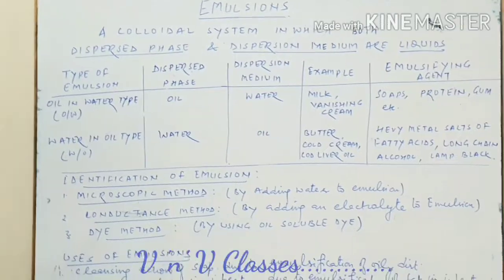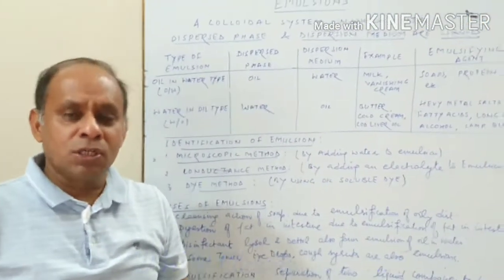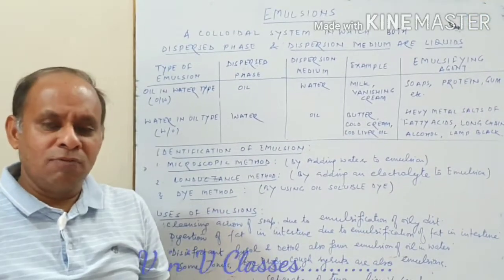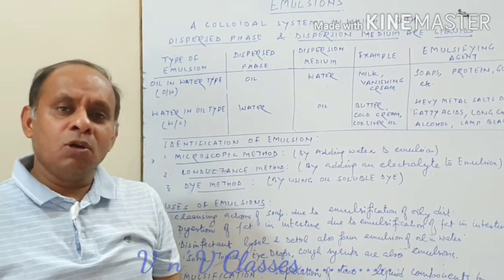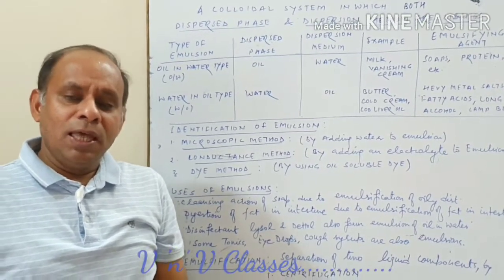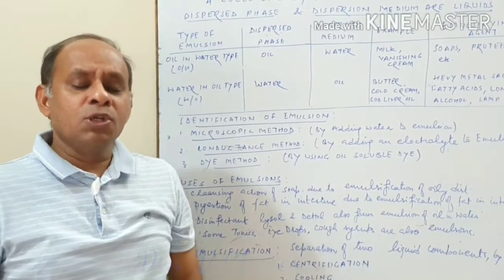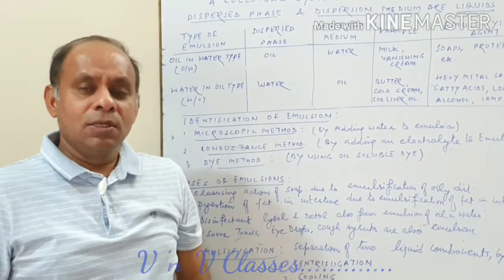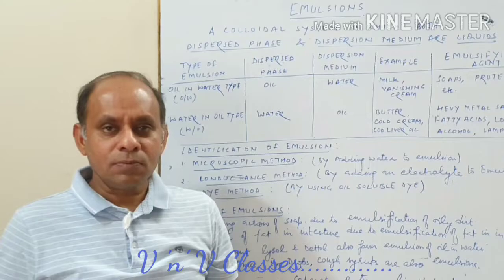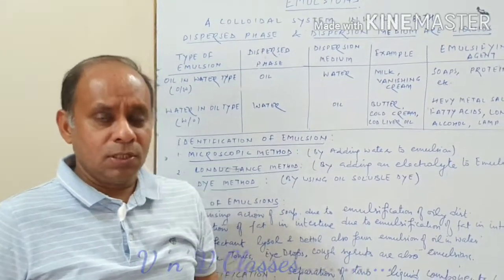So emulsion is a colloidal system in which the disperse phase and dispersion medium are both liquids. This is called an emulsion. Like you see, milk is an emulsion. You can even try it yourself. You take some water and some mustard oil on your palm and rub it between the two palms. You will find the formation of some white droplets. This is an emulsion.